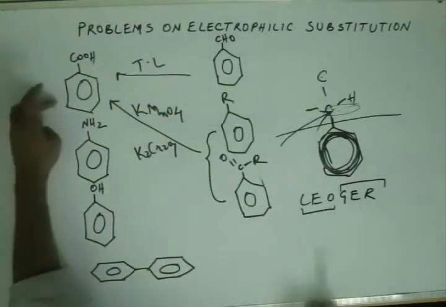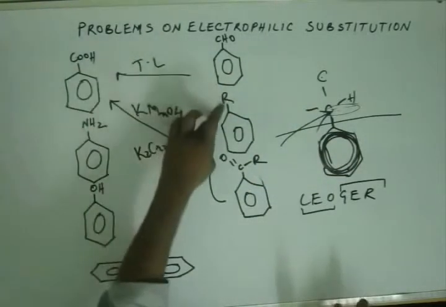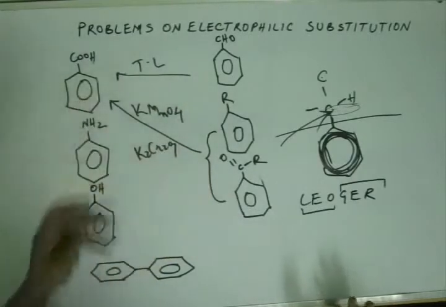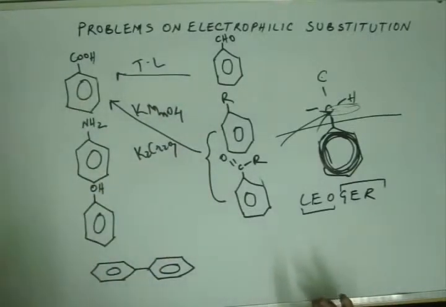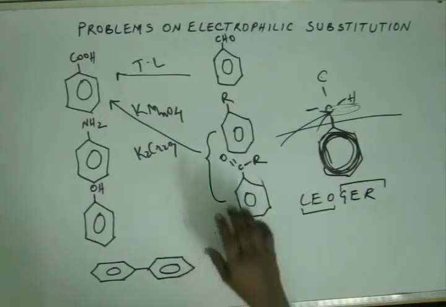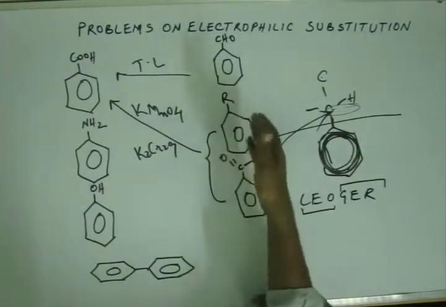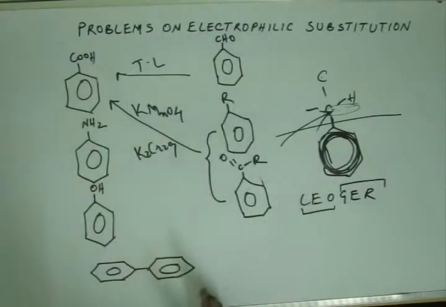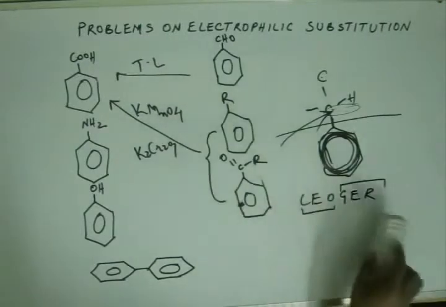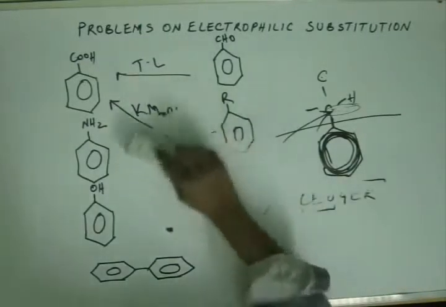But one of the products will always be benzoic acid, whatever this R group be. So this is a very common reaction that we will be encountering later on. So it's better to grab this concept here itself. Whatever this R is, you will always get a carboxylic acid group whenever you have a strong oxidizing agent. This is important. So this is done. This is how we will be getting benzoic acid.